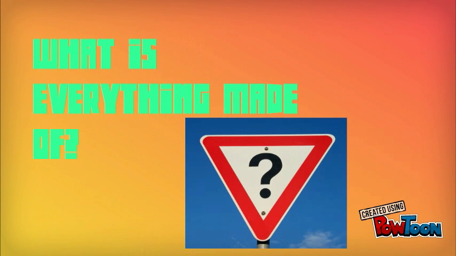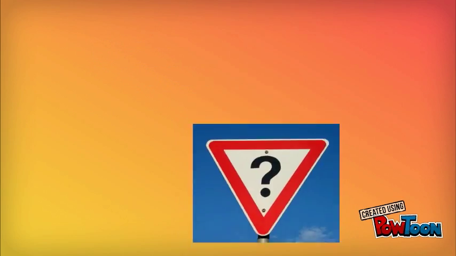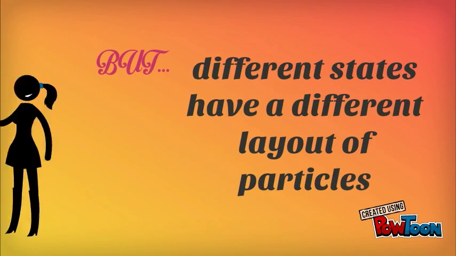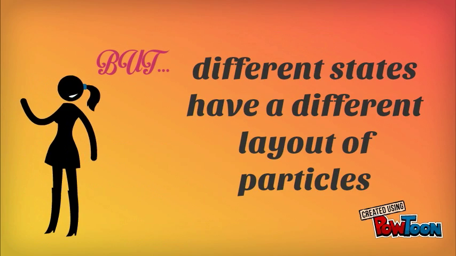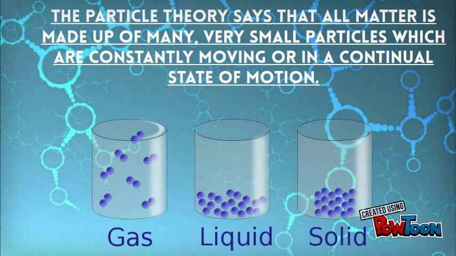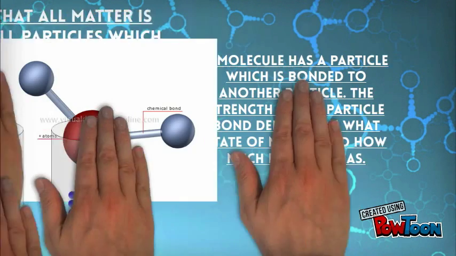What is everything made of? Everything you see is made up of particles, but different states have a different layout of particles. What is the particle theory? The particle theory says that all matter is made up of many very small particles, which are constantly moving or in a continual state of motion.